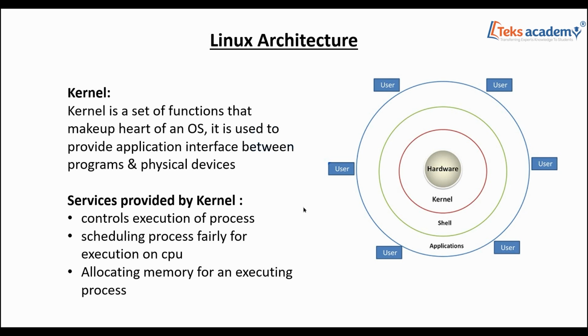The services that the kernel provides are: it controls the execution of the processes, it schedules the processes fairly for execution on the CPU, and it also allocates memory for executing a process. So mainly it deals with controlling and managing all the processes.